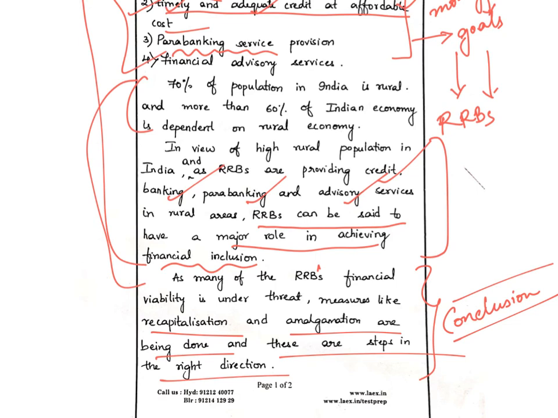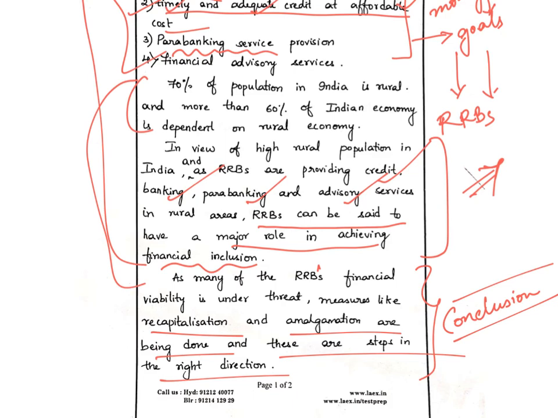So this is a decent answer with a good introduction and a good body. It would have been better if some fact was added in this part. Please do comment in the comment section if you can recollect any fact relating to the role of RRBs in getting financial inclusion. That is, because of RRBs, if some percentage of the population could get financial inclusion, something like that. If any such fact is there, do mention it in the comment section.